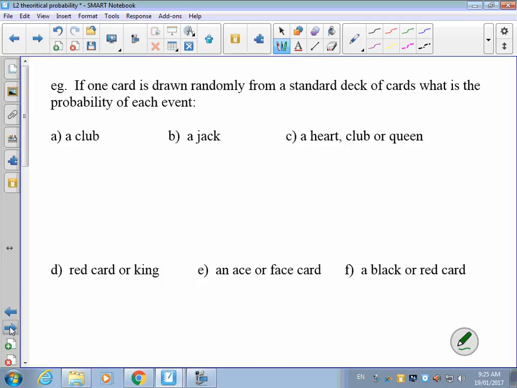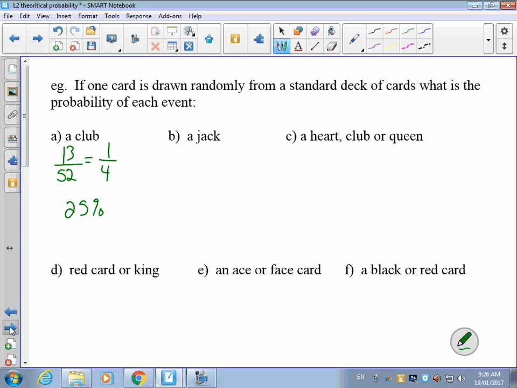So for example, if one card is drawn randomly from a standard deck of cards, what is the probability of each event? So probability of drawing a club. There are, if you didn't know, 13 clubs in a deck of cards. That would mean I'd have a chance of 13 clubs out of 52 cards to draw 1 club. And that reduces, they both divide by 13 to a 1 in 4 chance, or you'd have a 25% chance of drawing a club.